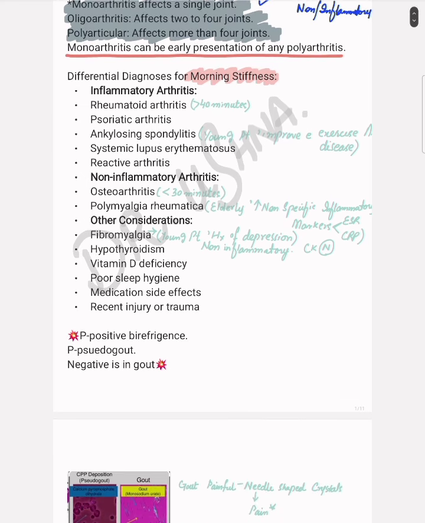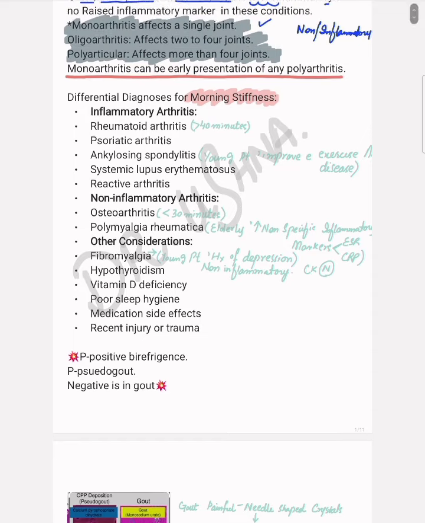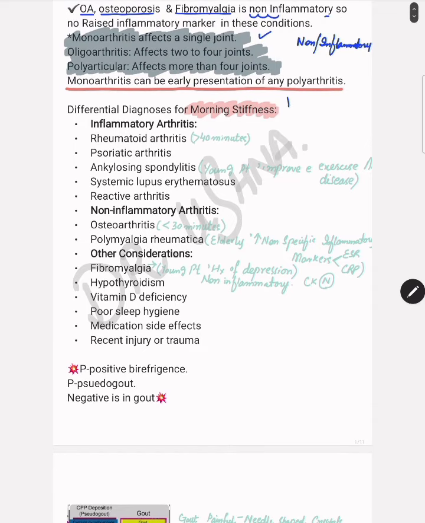Then monoarticular disease can be the presentation of any polyarticular disease. This is a very important concept. Many times a polyarticular disease at the earliest presentation presents as one or two joint involvement, monoarticular or oligoarticular, and with the passage of time that converts into a full-blown picture of polyarticular disease. Then you should have a concept of morning stiffness.